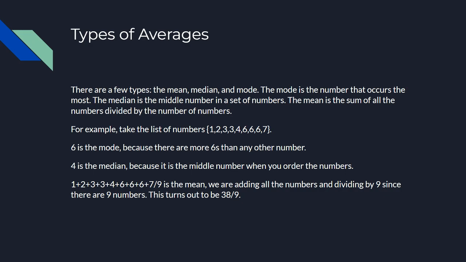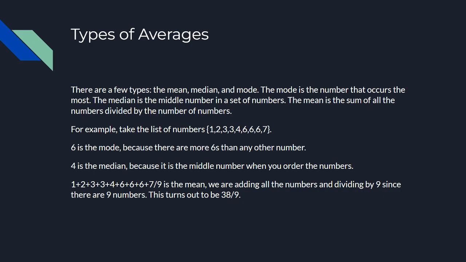So, for example, if we have this list of numbers, 1, 2, 3, 3, 4, 6, 6, 6, 7, 6 is going to be the mode because there's more 6's than any other number. 4 is the median because it's the middle number when you order them from least to greatest, right? It's right in the middle. And if we add all the numbers together and divide by the number of numbers, so there's 9 numbers in total, so we divide by 9, we're going to get 38 over 9. So that's our mean. And as you can see, all of these are completely different ways of interpreting the average.